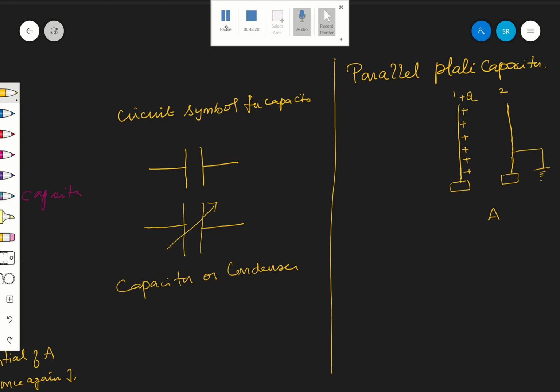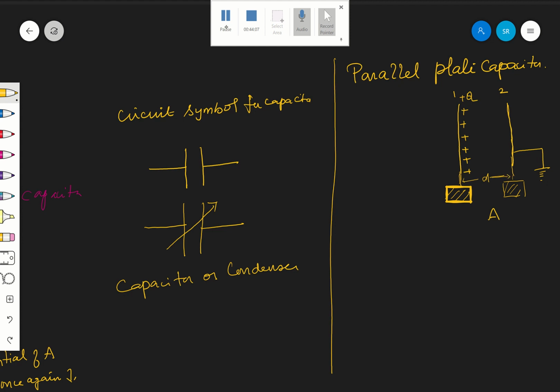Therefore, what is the charge appearing on the plates? They are very close, and the distance of separation is D. When they are kept very close, what will happen?